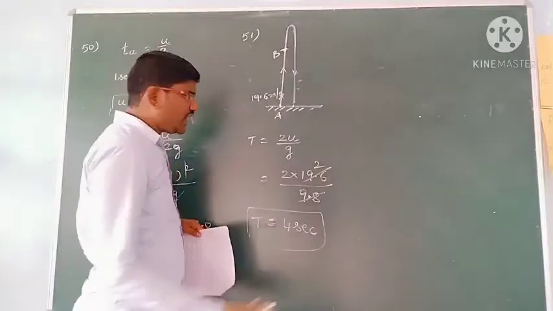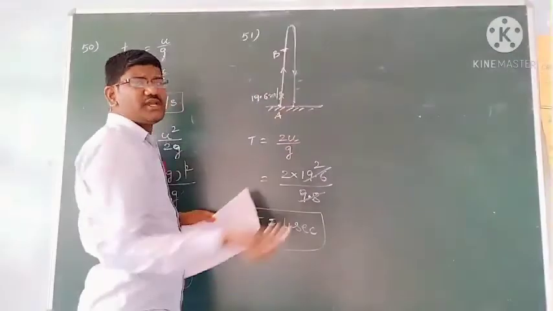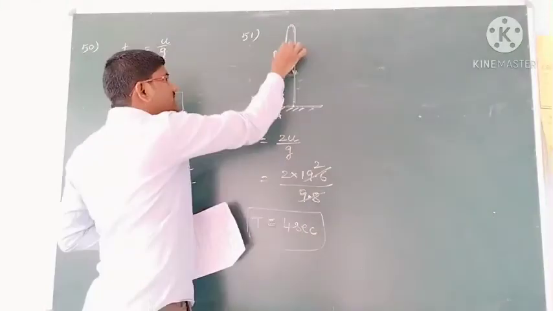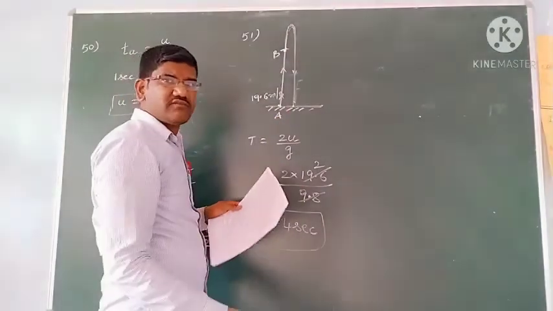After 1 second it reaches some height, we don't know where. Then the rest of the time is 3 seconds. How much time it takes to reach the ground is the rest of the time, which will be 3 seconds.